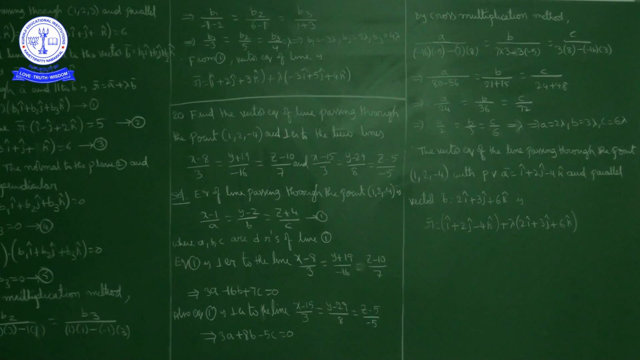Now the required line is parallel to the vector 2i cap + 3j cap + 6k cap, and passing through the point (1, 2, -4) whose position vector is i cap + 2j cap - 4k cap. So the vector equation of the line passing through the point (1, 2, -4) with position vector a bar = i cap + 2j cap - 4k cap, and parallel to the vector b bar = 2i cap + 3j cap + 6k cap, is given by r bar = i cap + 2j cap - 4k cap + lambda times (2i cap + 3j cap + 6k cap).